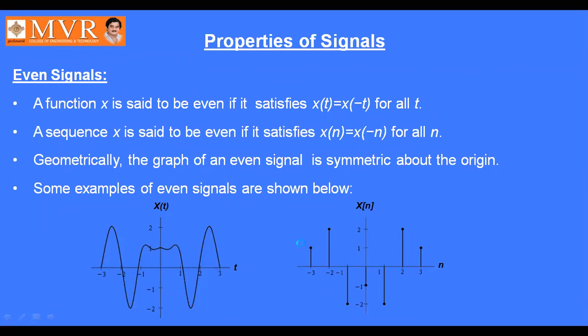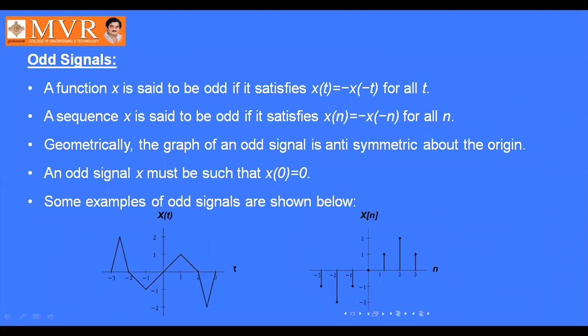Then coming to the odd signal. What is meant by an odd signal? A function x is said to be odd if it satisfies x of t is equal to minus of x of minus t. What is x of minus t? This is the mirror image. If you put a minus before this, it is the condition for an odd signal. So x of t is equal to minus of x of minus t for all t. For a sequence, x of n is equal to minus of x of minus n for all n.